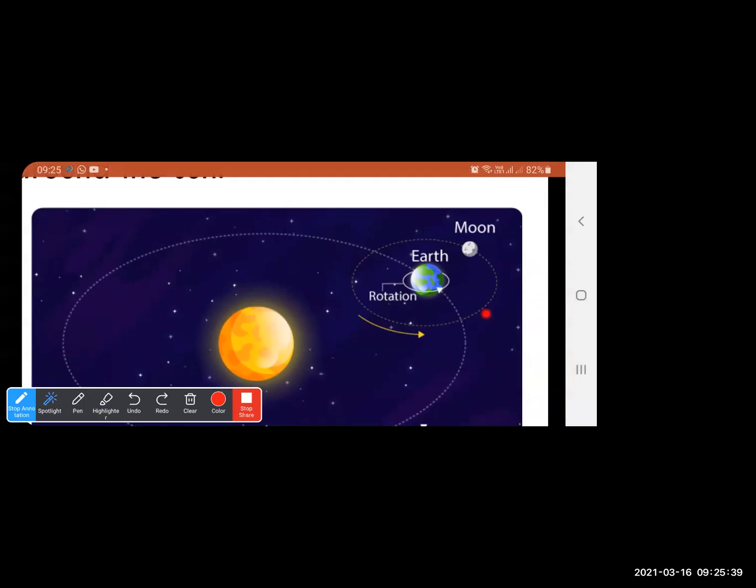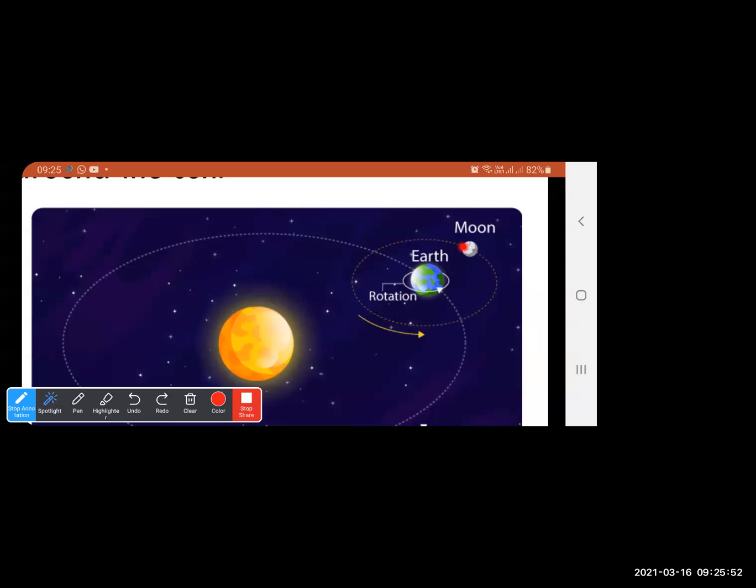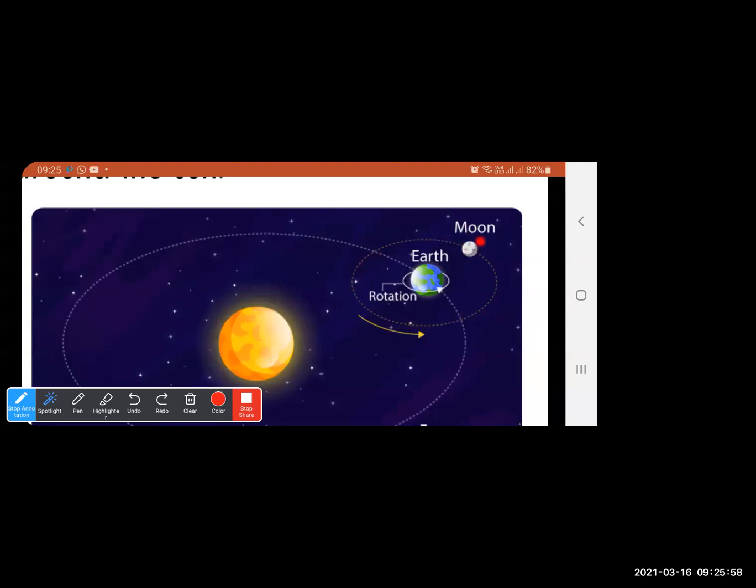Tell me, how is the movement of the moon around the earth? Circular motion. Very good. And periodic motion. It's a periodic motion also. Again, you all know that the moon revolves around the earth as well as rotates around itself. So in both cases, the moon has circular motion. It has both circular as well as periodic motion.